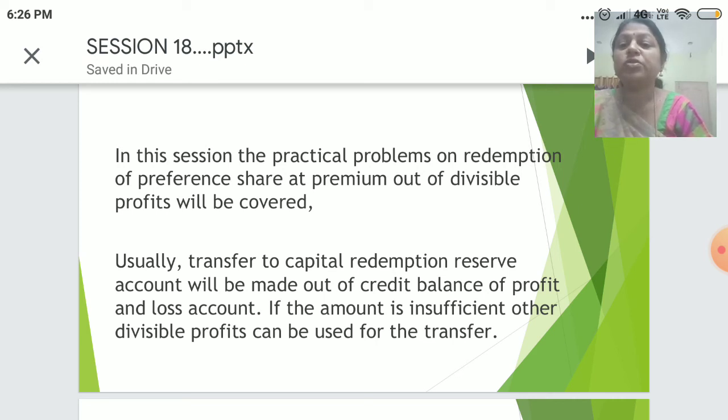Usually, transfer to capital redemption reserve account will be made out of credit balance of profit and loss account. If the amount is insufficient, other divisible profits can be used for the transfer.